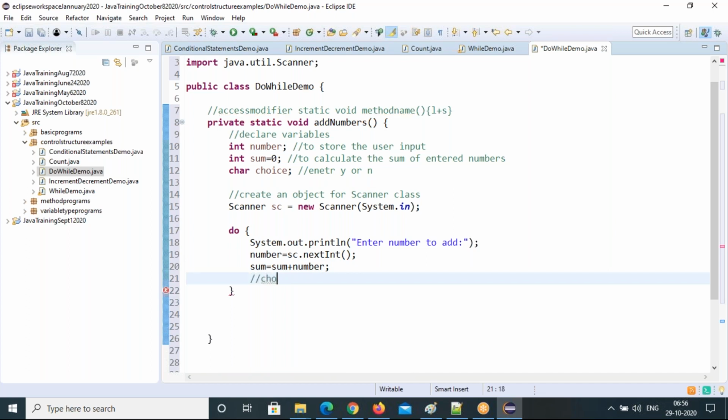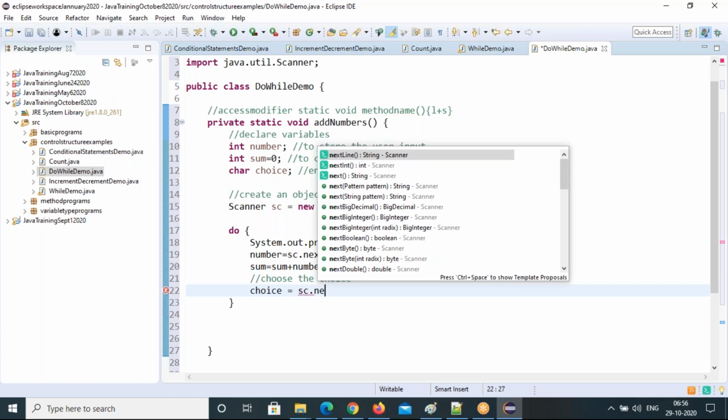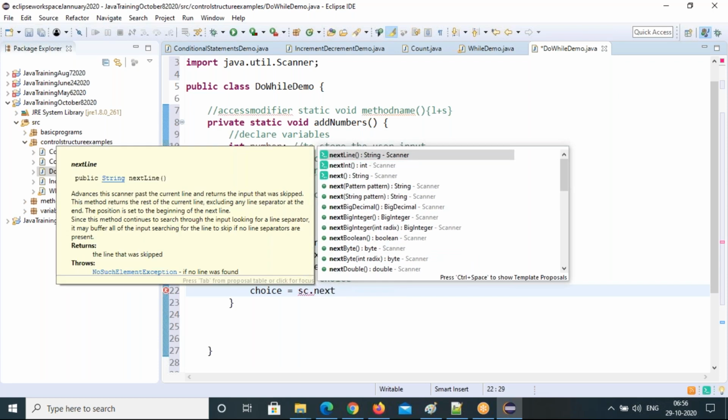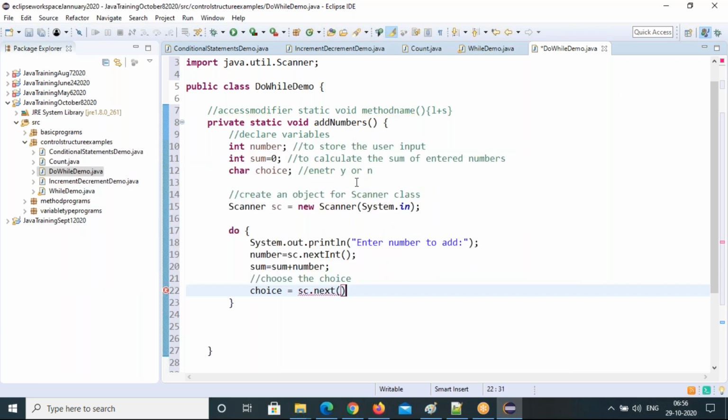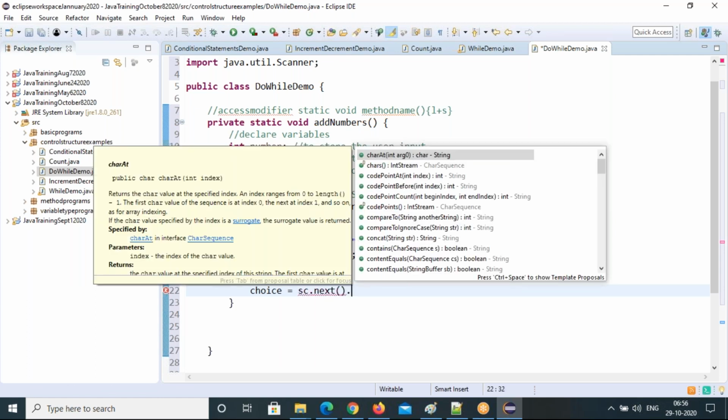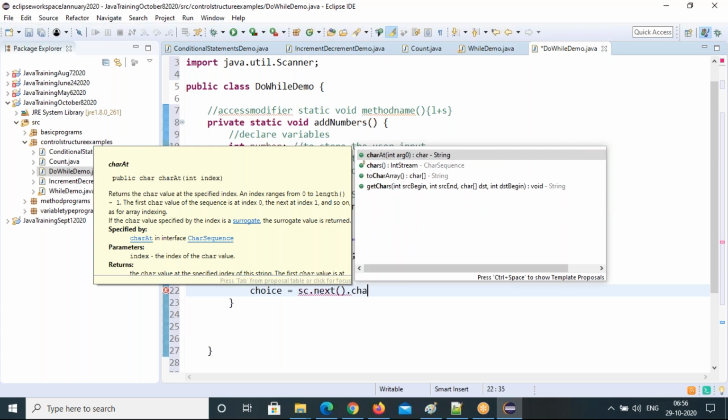Then choose the size. So size equal to sc dot next method. The next method returns string type data. The return type methods, these are all string type data. This is a string. I want to get the single character. charAt, see, charAt method is a return type method.